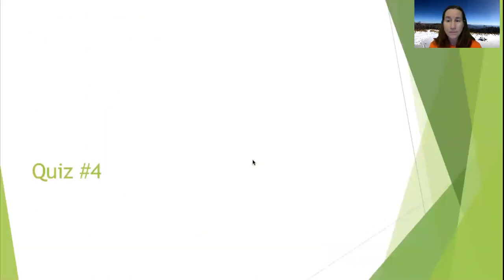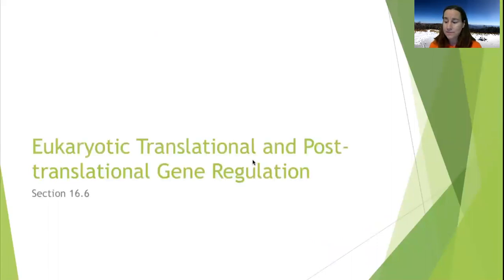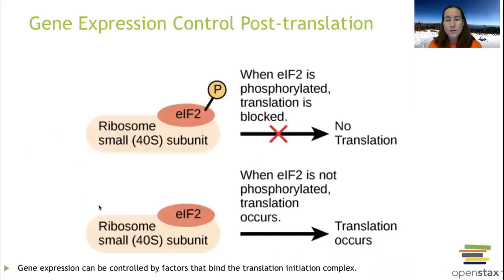So something else to look into on gene expression and silencing them: post-translation regulation. There are different things that we can tack on under post-translation. If we tack on, say, a phosphate group, we phosphorylate a molecule.